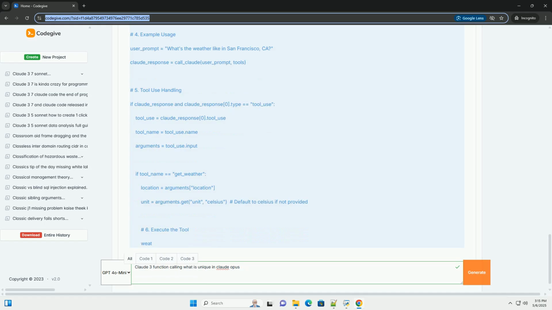The tool_result is sent back to Claude with an updated messages list, specifying the tool_use_id so that Claude can correctly interpret the result. Note that the messages history now includes the original user prompt, Claude's tool use request, and the tool's response. Important considerations.